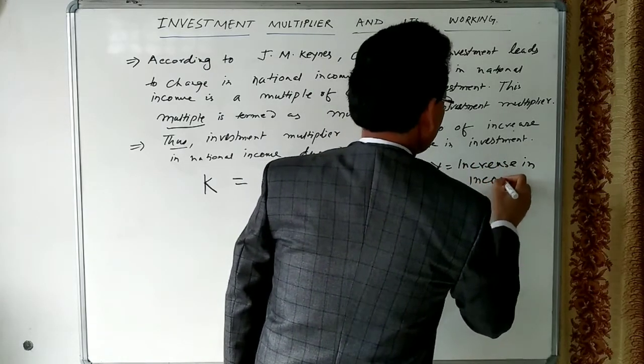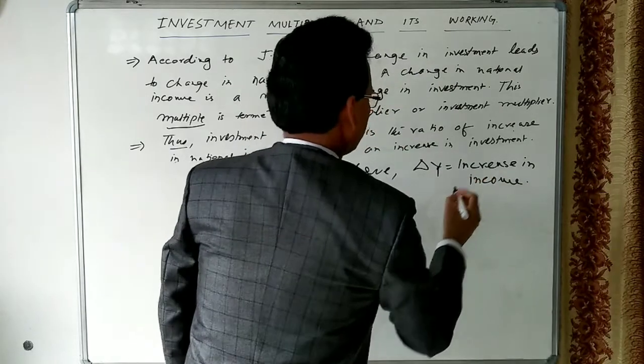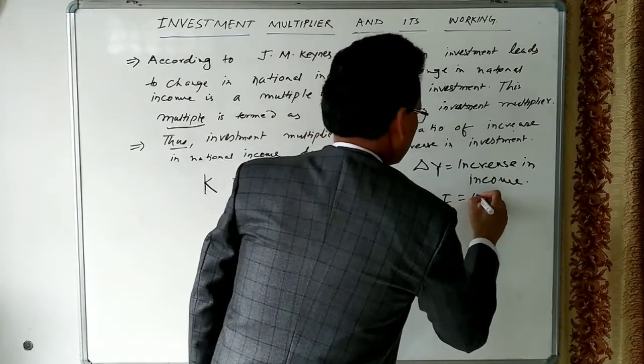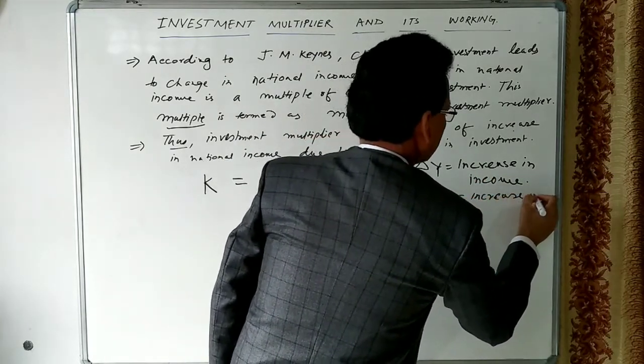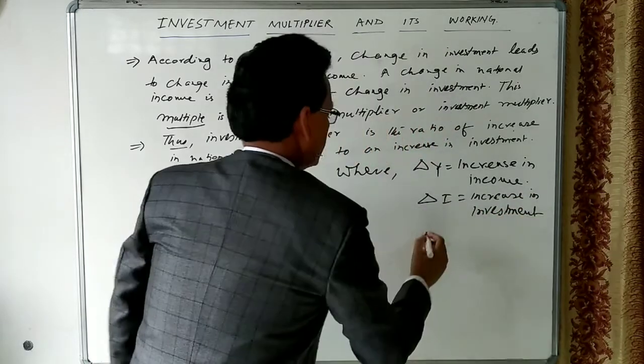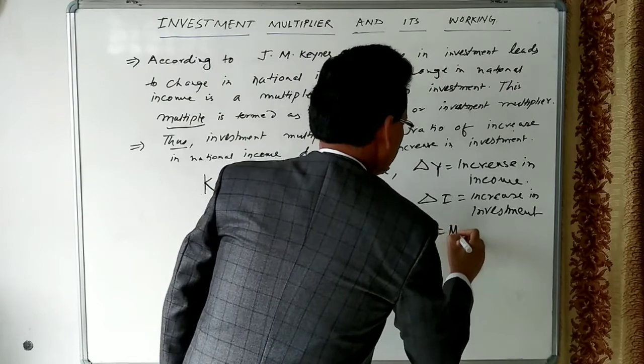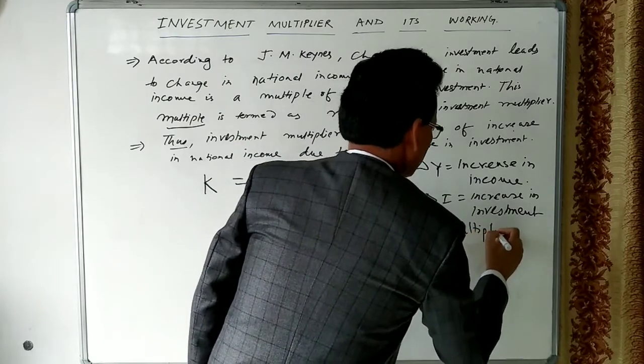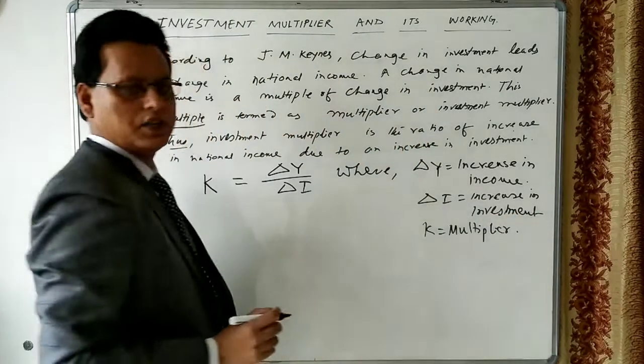Delta I means increase in investment. This K is known as the multiplier, also known as the investment multiplier.